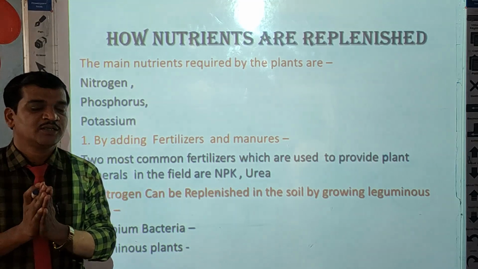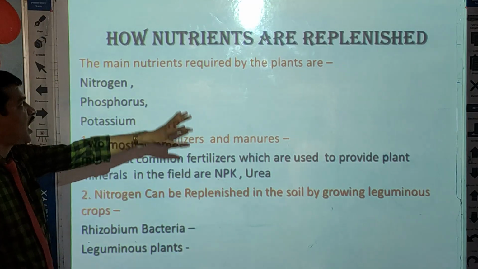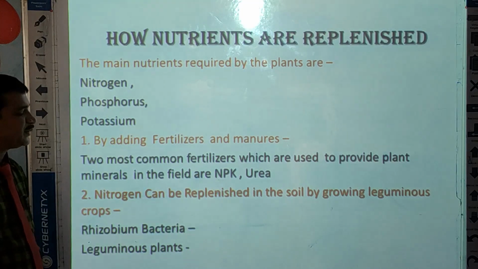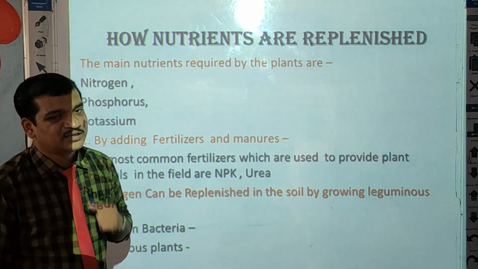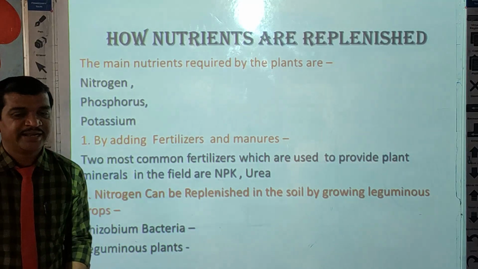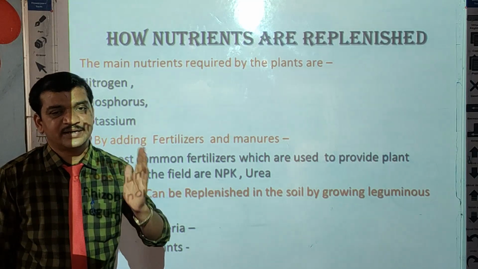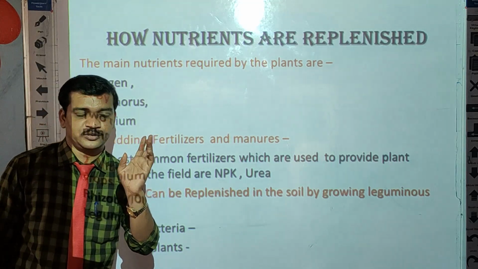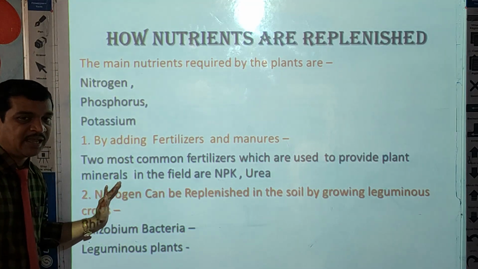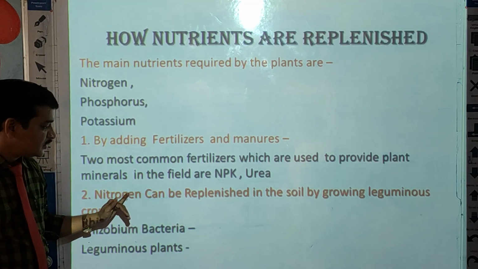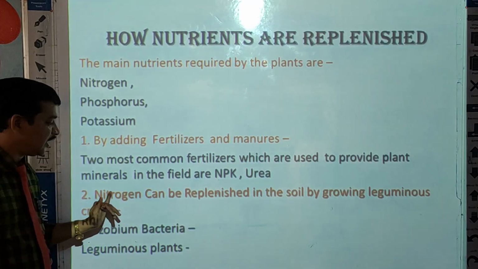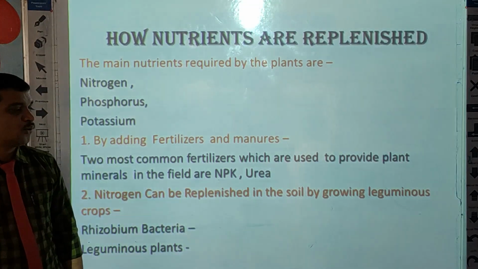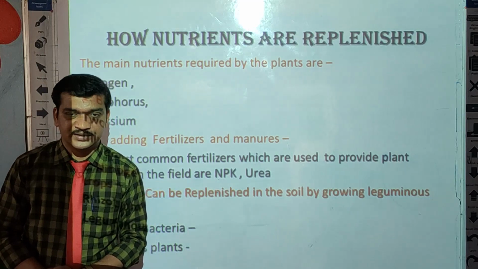Okay students, so I hope you understood how nutrients are replenished by two methods. The first method is by adding manure and fertilizers like NPK, urea, compost. And the second method, nitrogen can be replenished in the field or soil by growing leguminous plants.